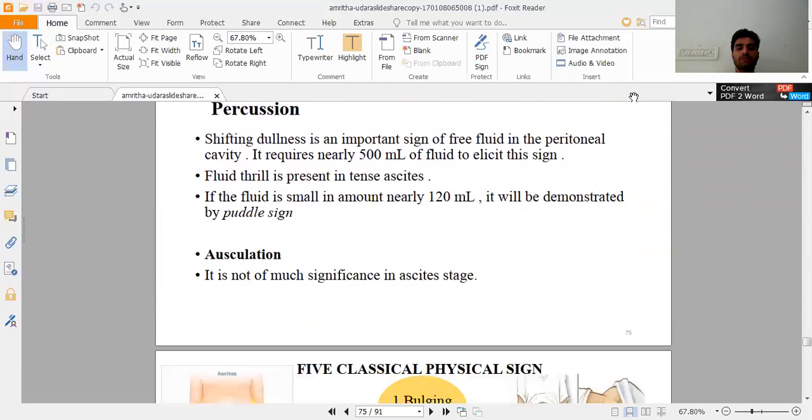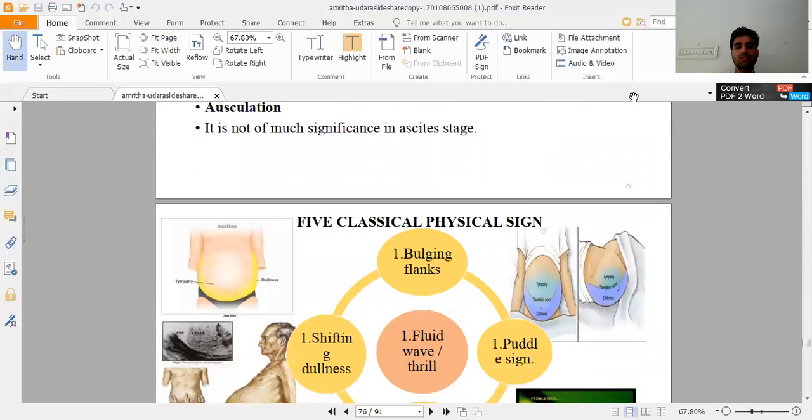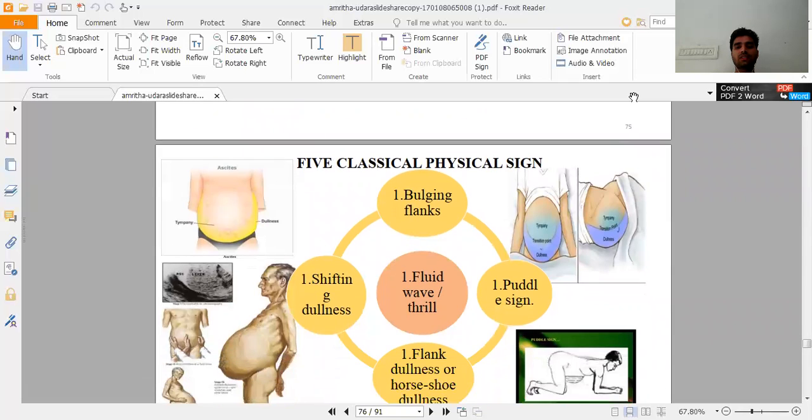Percussion. Shifting dullness is an important sign of free fluid in the peritoneal cavity. It requires nearly 1500 ml of fluid to elicit this sign. A fluid thrill is present in dense ascites. If the fluid is small in amount, nearly 120 ml, it can be demonstrated by the puddle sign. Auscultation also.